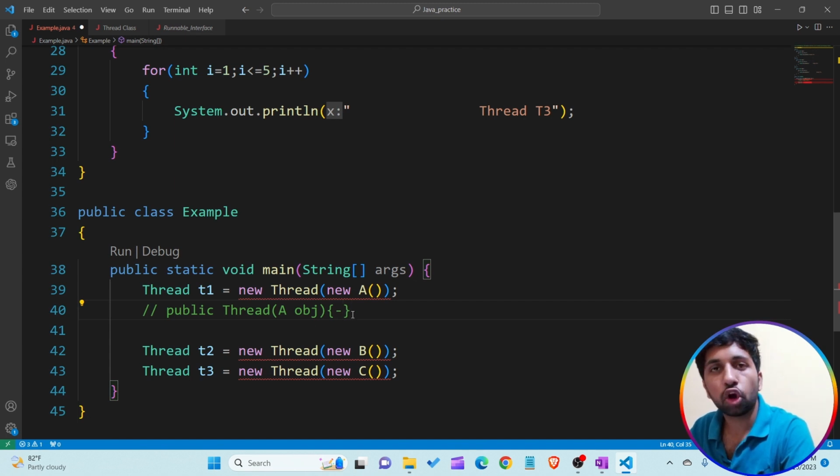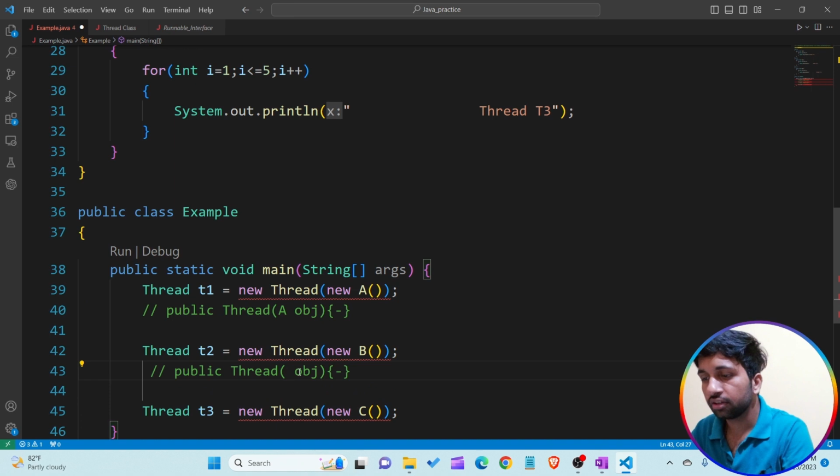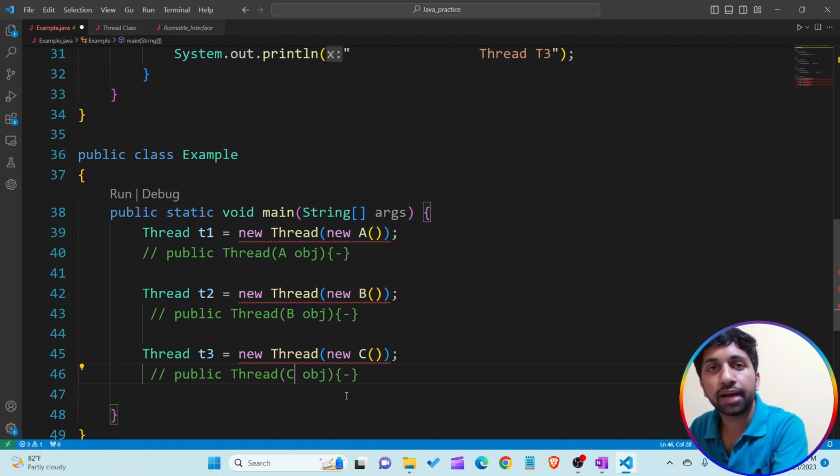If I am passing the object of class A into the constructor of T1, I'm assuming that in the predefined thread class there is this type of constructor that takes the argument or object of class A. When I am passing the object of class B into the constructor of thread T2, at that moment I am assuming that the thread class contains a constructor that takes the reference variable of class B. When I pass the object of class C into the constructor of thread T3, at that time I am assuming that the thread class contains a constructor that takes the reference variable of class C.